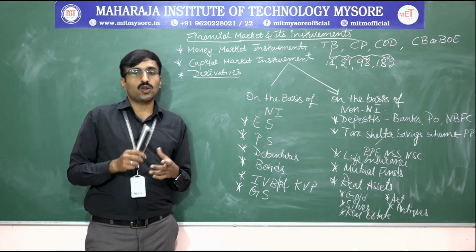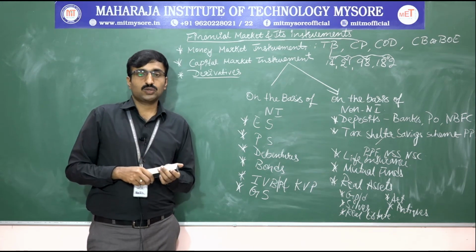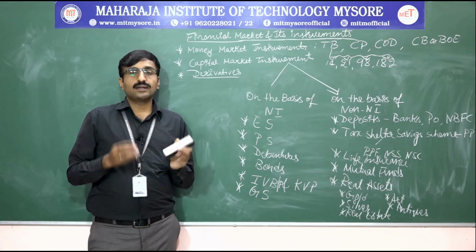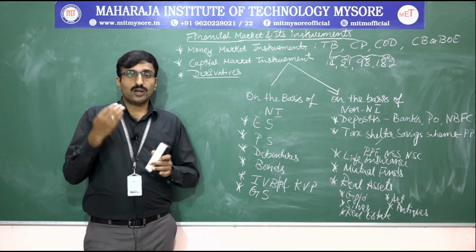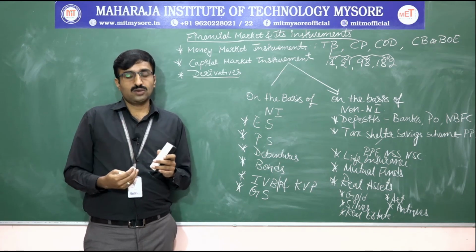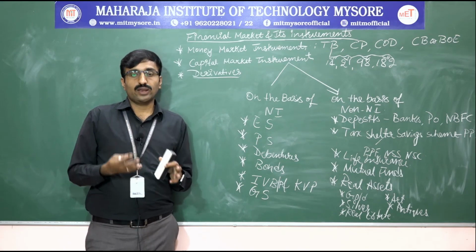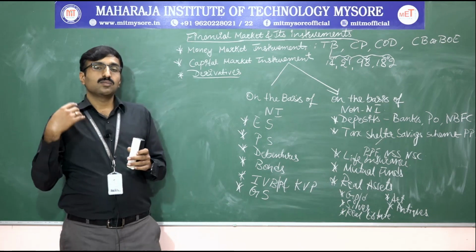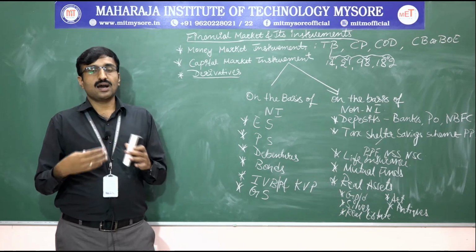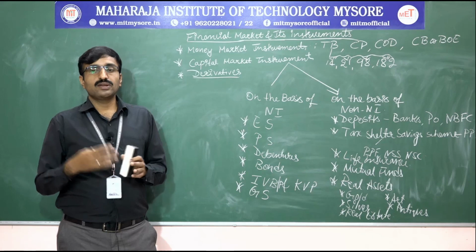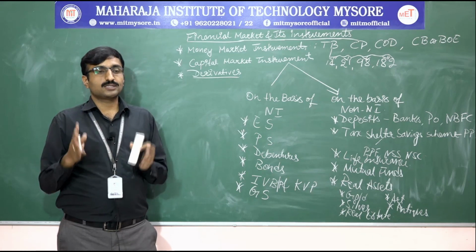In that we have the call option and the put option. Whenever the prices are high, we go for sale. That is called a put option.